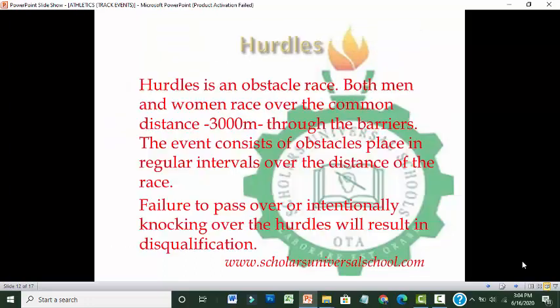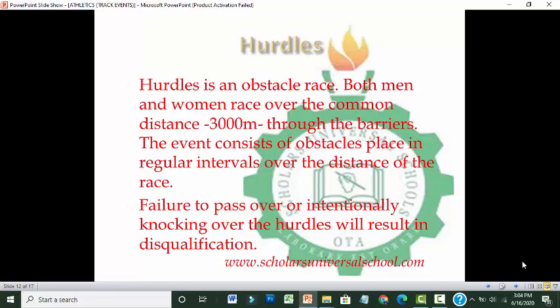And the next event under the track events is the hurdles. The hurdles is an obstacle race. Both men and women race over the common distance of 3,000 meters through the barriers. As an athlete runs, there's a barrier at a regular distance that the athlete is to jump over. These events consist of obstacles placed at regular intervals over the distance of the race.